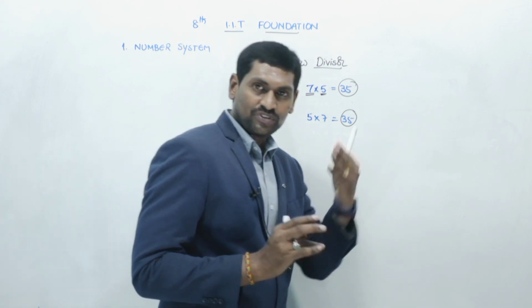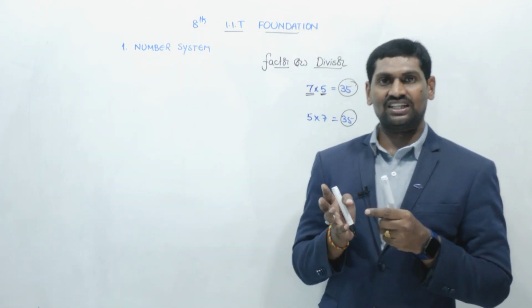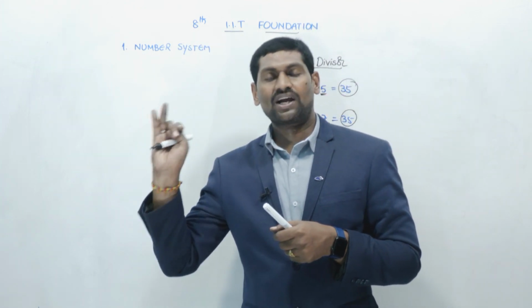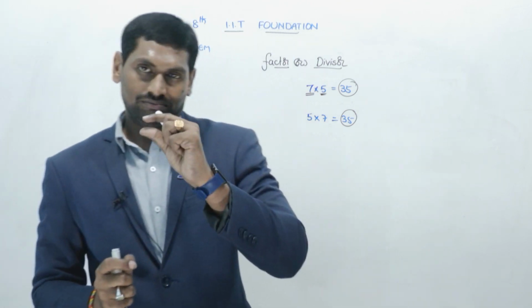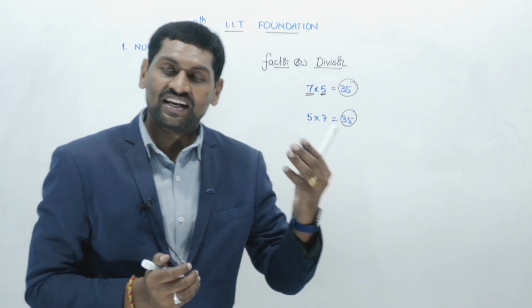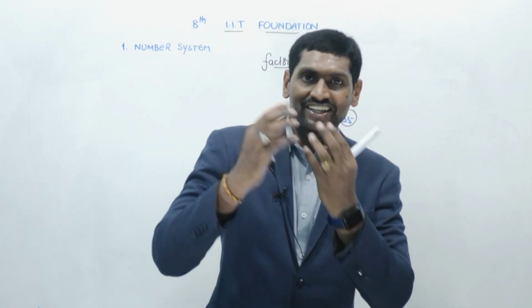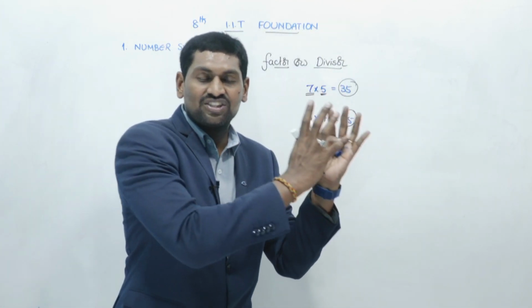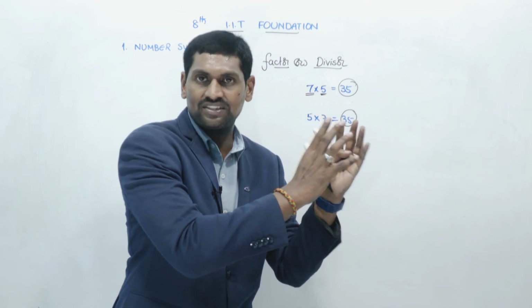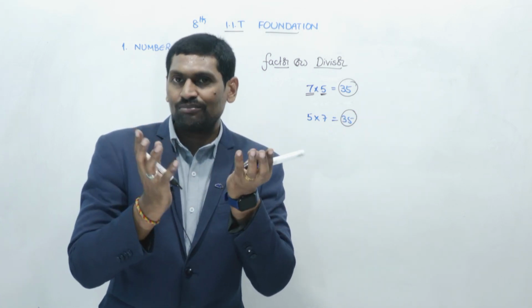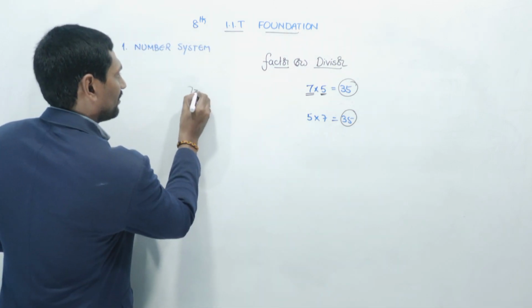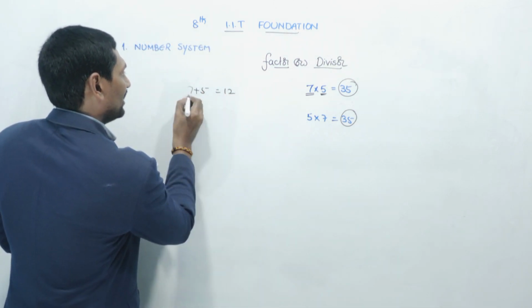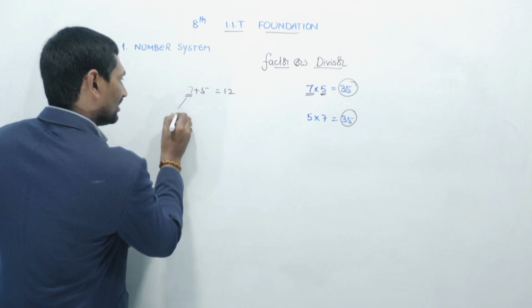According to the arithmetical operations, addition, subtraction, multiplication and division, there are formulas. Add plus add equals sum. That means when you add two numbers, the result is called sum. Here, what are the numbers we are adding? Those numbers are called addends. Addend plus addend. For example, 7 plus 5 equals 12. Here 7 is called addend.